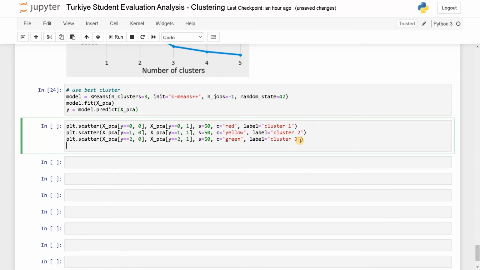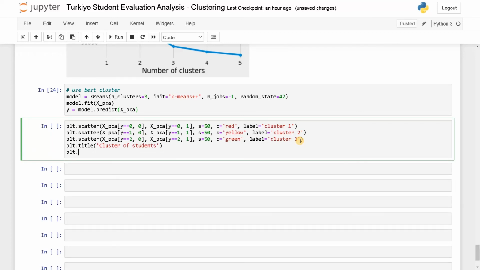Now we need to define the title and labels. plot.title, cluster of students. plot.xlabel, PCA1, because we have reduced 28 dimensions to 2 dimensions.